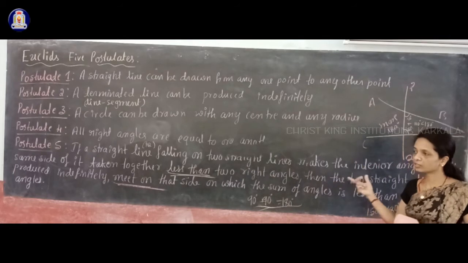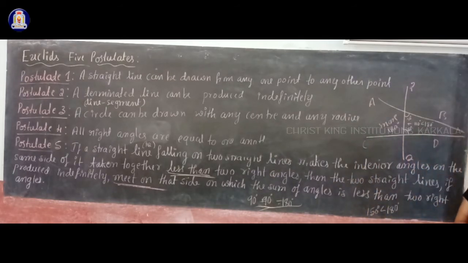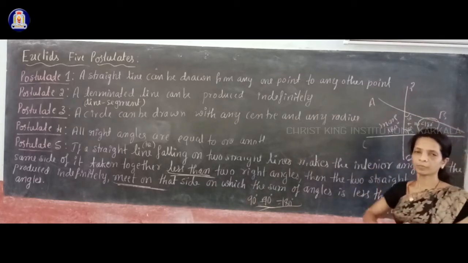I will say once again the summary of the fifth postulate: if a transversal intersects two straight lines AB and CD, then the two lines, if produced, will meet on that side on which the sum of two interior angles is less than 180 degrees. On whichever side the sum of two interior angles is less than 180 degrees, on that side the two straight lines will intersect or meet each other if you produce them. That is the summary of the fifth postulate.